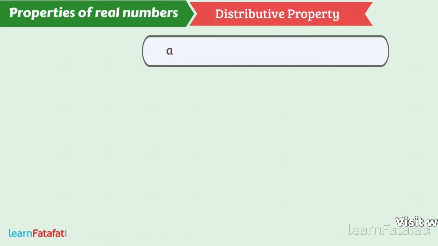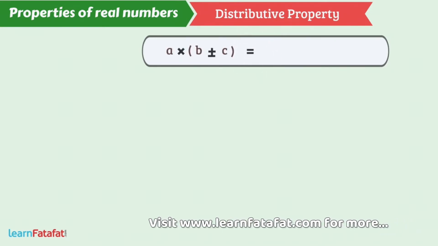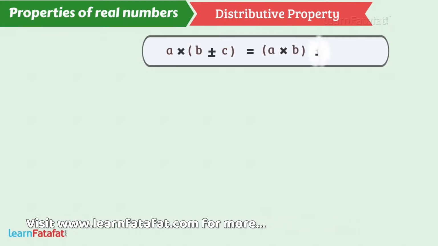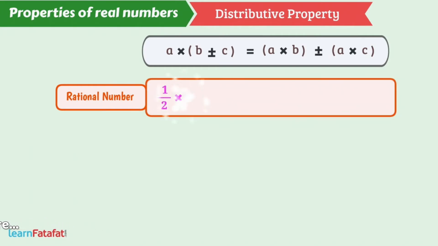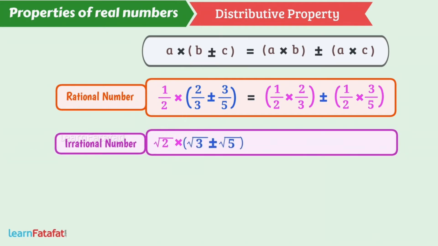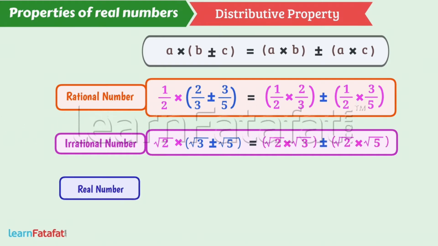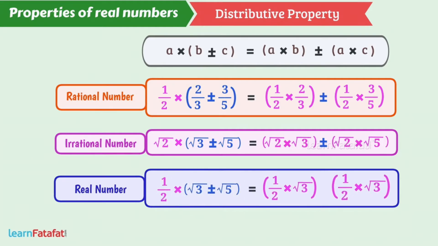Distributive property. A multiplied by (B plus minus C) is equal to A multiplied by B plus minus A multiplied by C. The multiplication of rational numbers can be distributed over addition as well as subtraction. Similarly, the multiplication of irrational numbers can also be distributed over addition or subtraction. If there are rational as well as irrational numbers, then such multiplication can also be distributed over addition as well as subtraction.